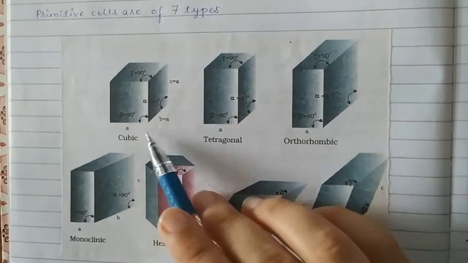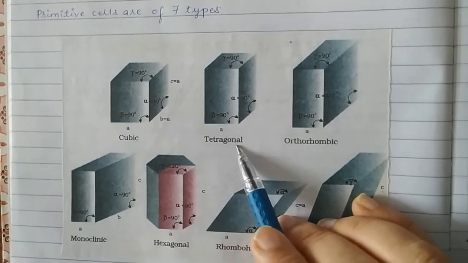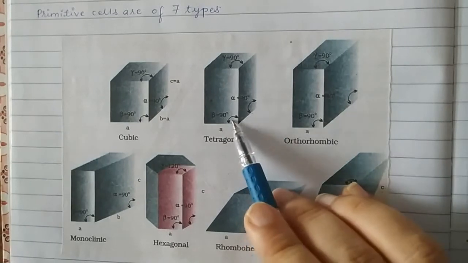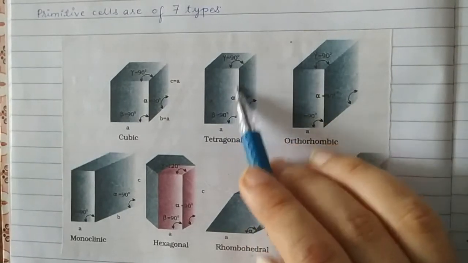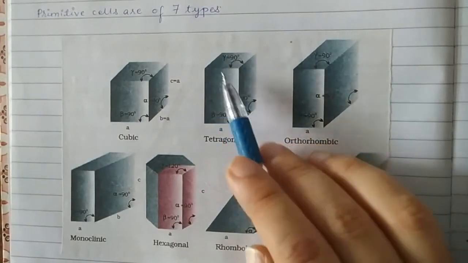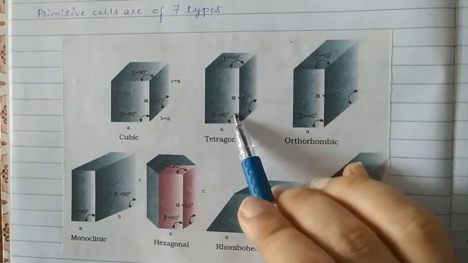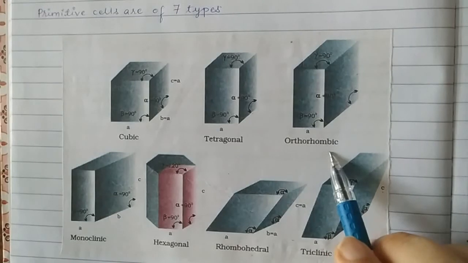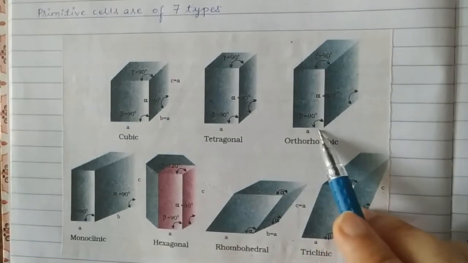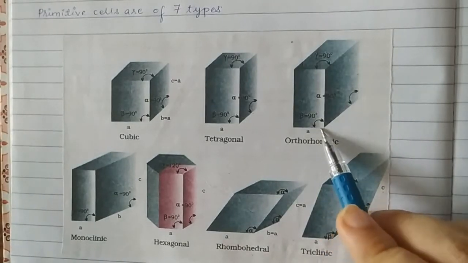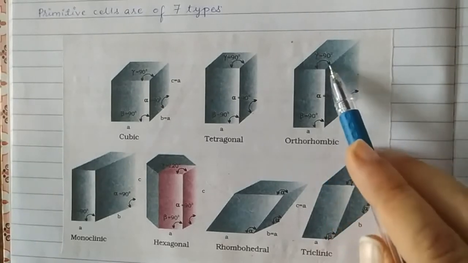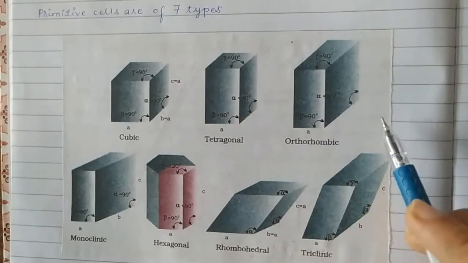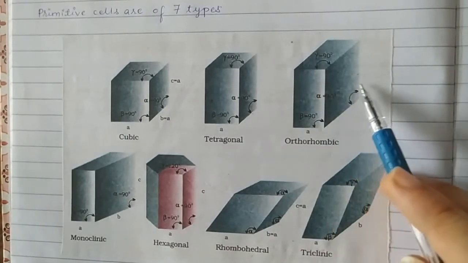Second is tetragonal. In tetragonal the angles are 90 degrees but not all the sides are of equal length. Then orthorhombic, where the angle beta is 90 degrees, gamma is 90 degrees, but alpha might or might not be 90 degrees.